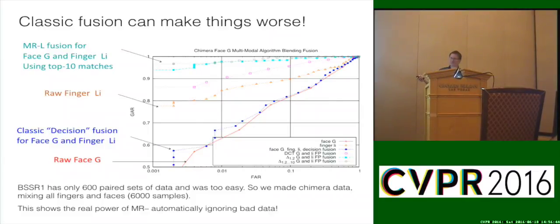We had a bunch of different combinations of algorithms we did for this fusion, but if I'm looking at the delta 1-2 feature we used and the finger fusion, we get up here in terms of what we can get with meta recognition. If I use simple decision fusion, that was the blue line here. You can see how much difference this performance is to that. The performance with meta recognition improved over the finger. It only used the face when it needed it, and when the face was so bad it couldn't use it, it was able to ignore it.